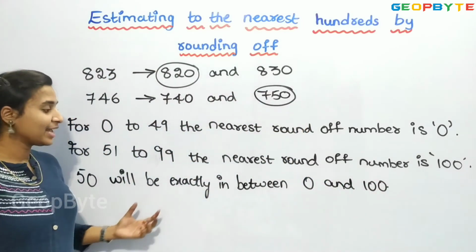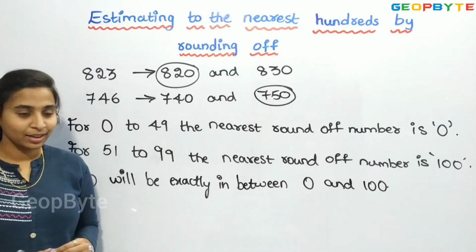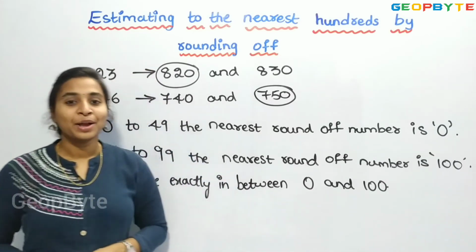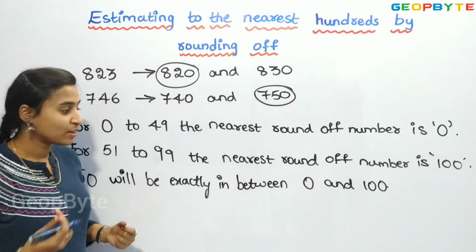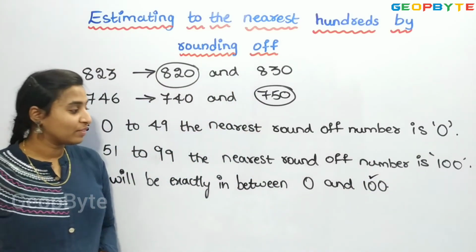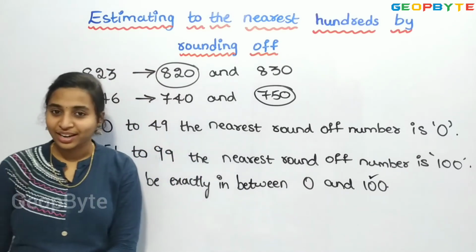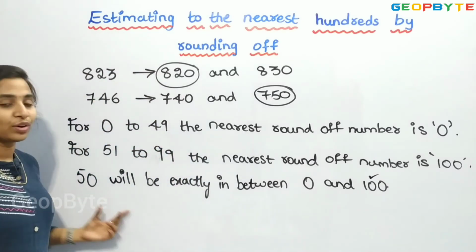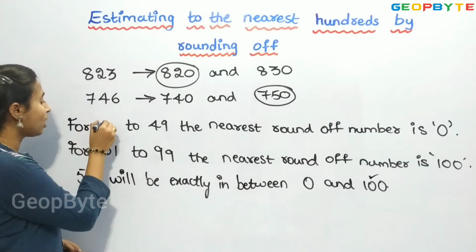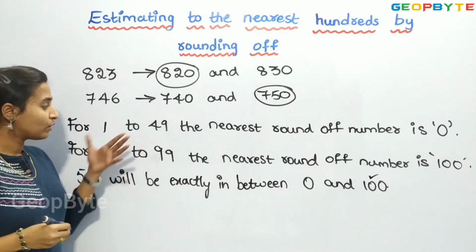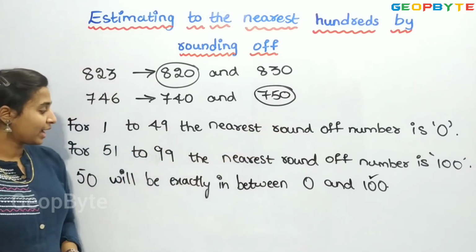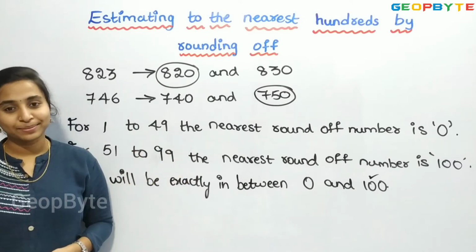So it will be exactly in between 0 and 100. Now see, we can either round it off to 0 or 100. But the common practice is we round off to 100 itself. Right? We will consider the greater one. So 50 will be rounded off to 100. And here you can take 0 or 1. Right? 1 to 49 will be rounded off to 0 and 51 to 99 will be rounded off to 100.